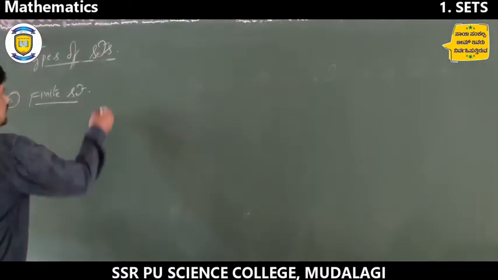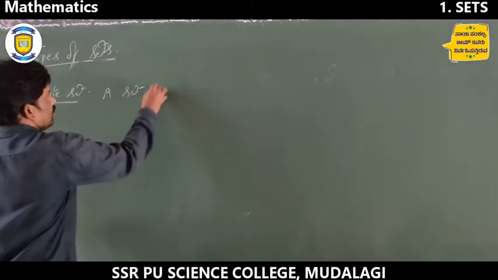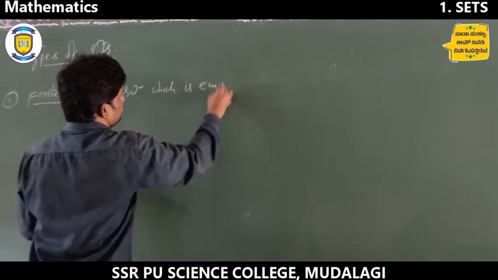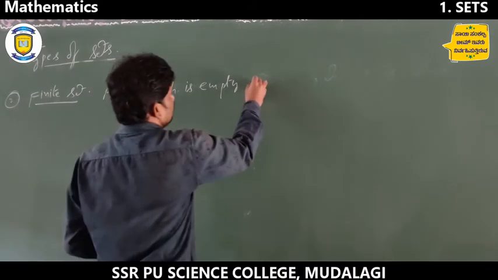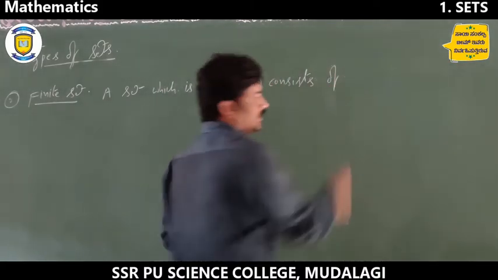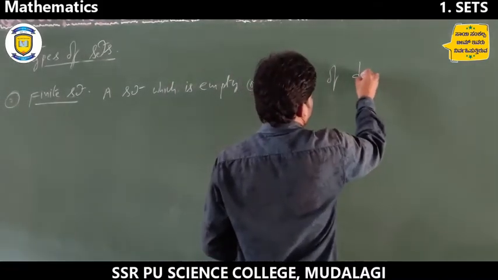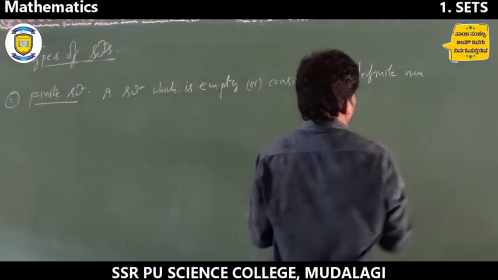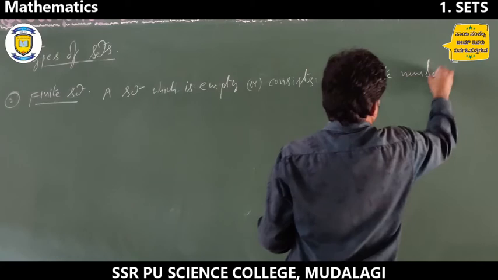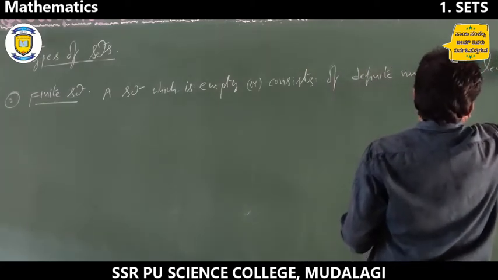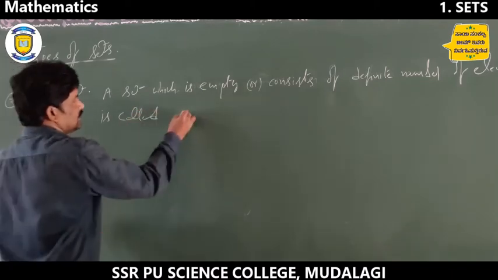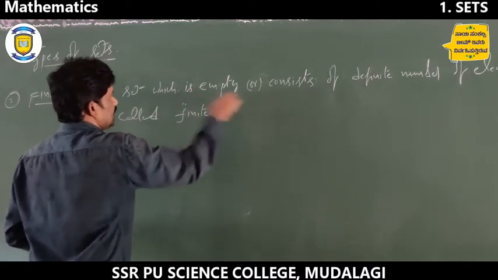So the definition is, a set which is empty or consists of a definite number of elements is called a finite set.